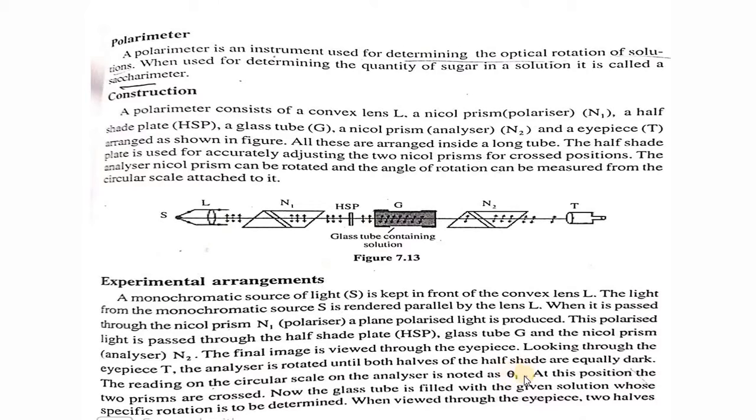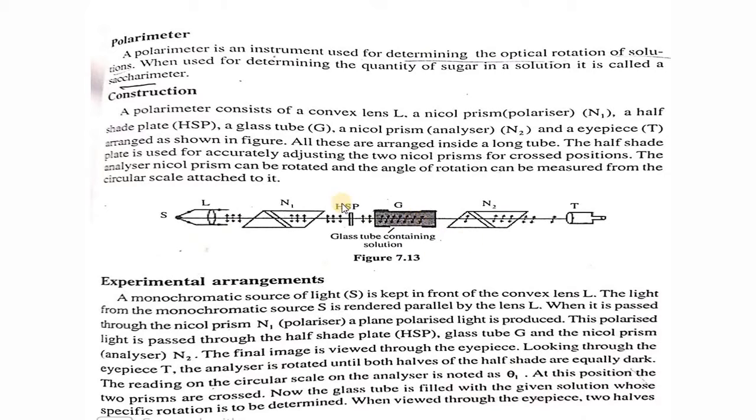So the first dark position will be read as θ1 from the circular scale. And at this position, the two Nicol prisms N1 and N2 are perpendicular to each other, such that the light which has passed through N1 won't pass through the second Nicol prism N2. So that's why the field of view is dark.